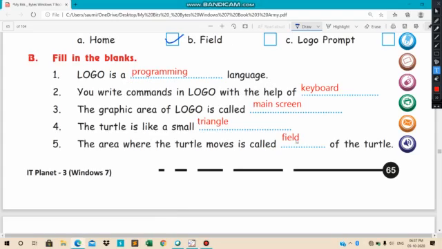Come on, note it down. Note it down fast.